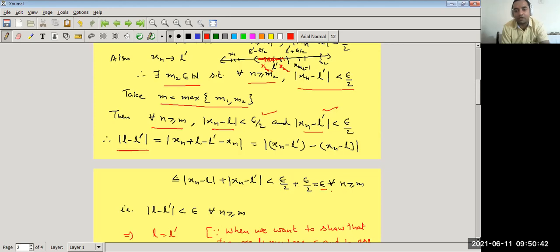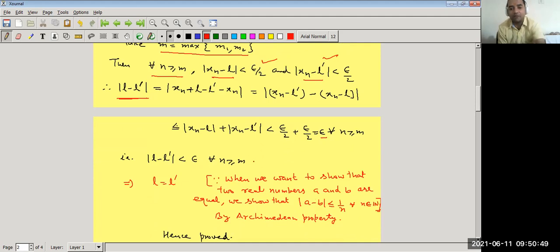So for all n greater than or equal to m, we get mod L minus L dash is less than epsilon, where m is any natural number. Now this implies that L is equal to L dash. Both the numbers are equal. How can we write this? This is by Archimedean property.